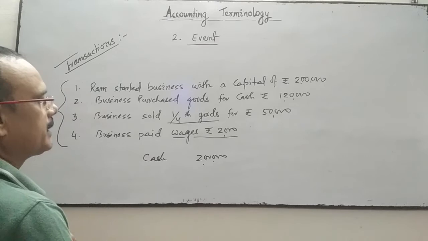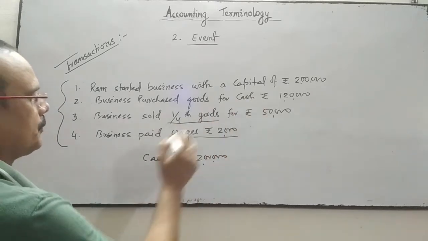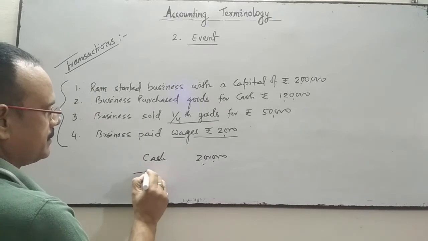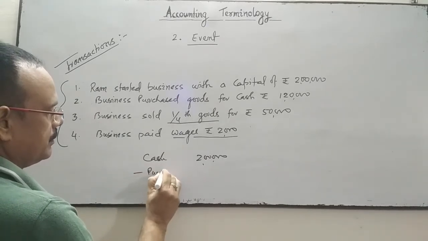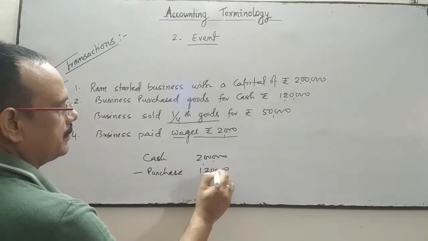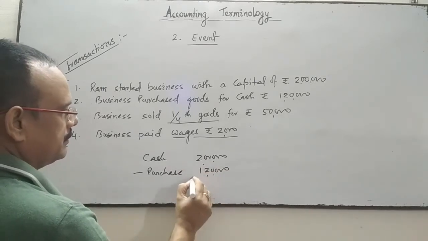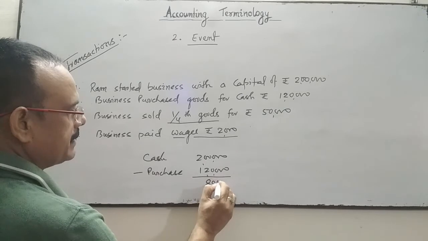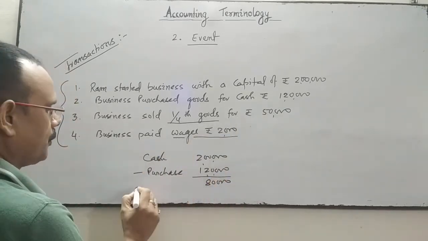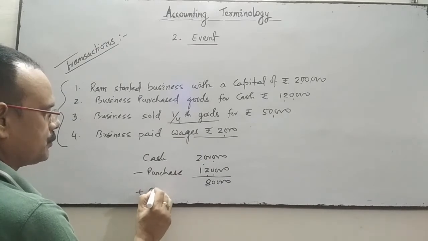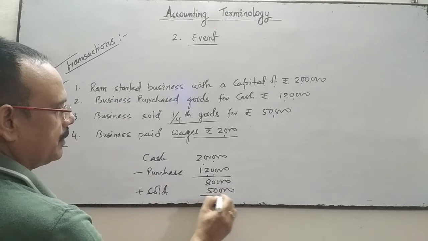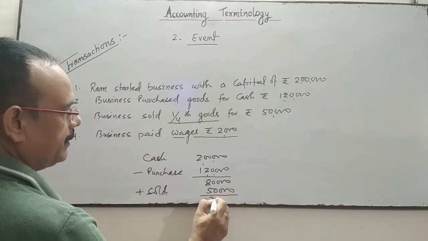He purchased goods for cash, so minus 1,20,000, it is 80,000. Now cash is 80,000. Thereafter business sold goods for cash 50,000, so plus, it is 1,30,000.